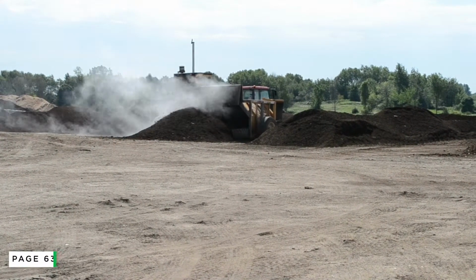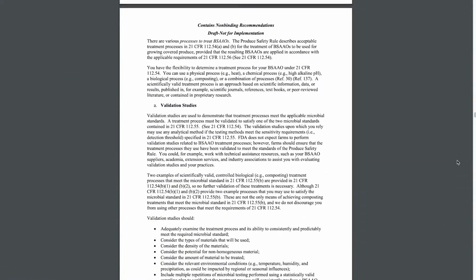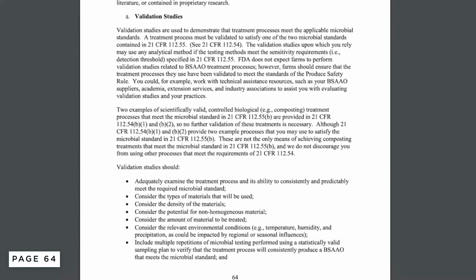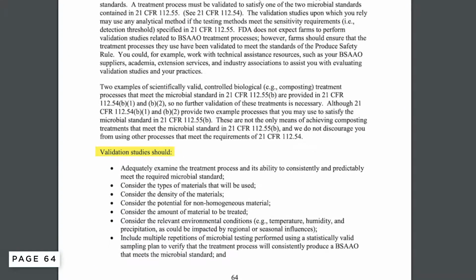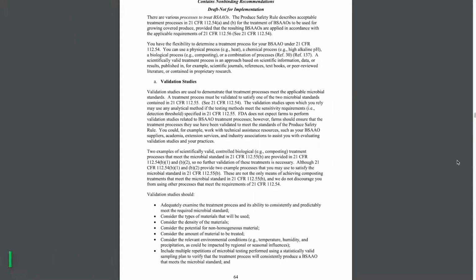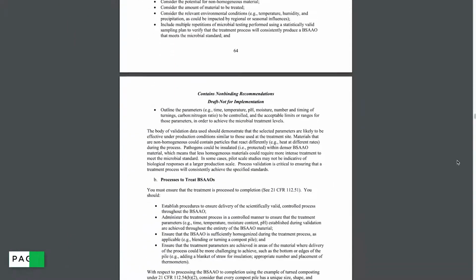As stated on page 64, you have the flexibility to determine the treatment process you use to meet these microbial standards, but it must be validated to meet the standards of the Produce Safety Rule. Here, the draft guidance lists items that validation studies should consider, such as the types of materials that will be used, the density of the materials, the amount of material to be treated, and so on.